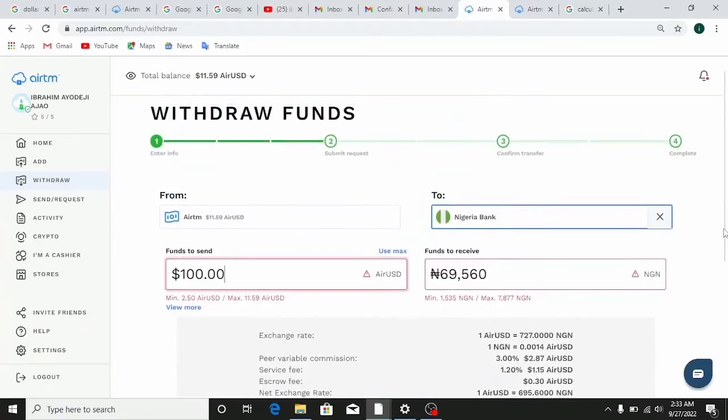Here you see where it says the funds that you want to withdraw. You need to put in the amount you want to withdraw.